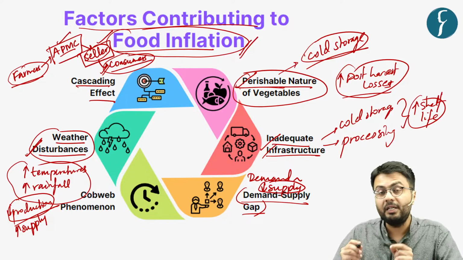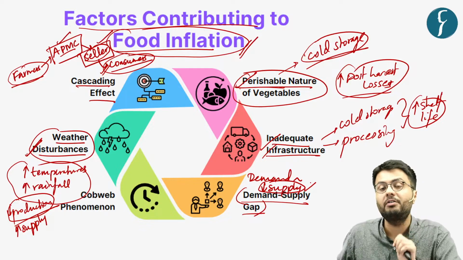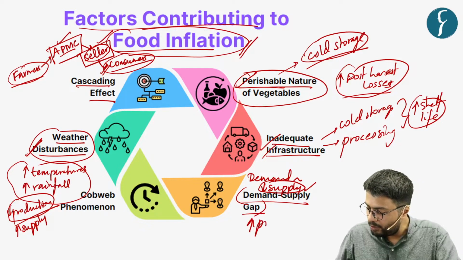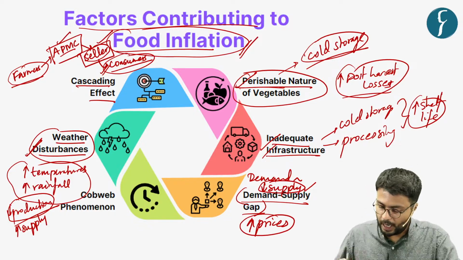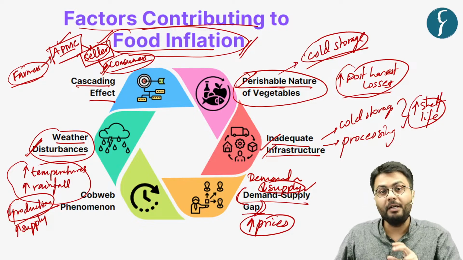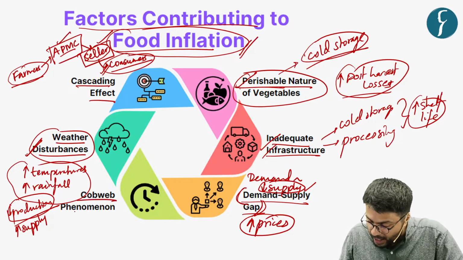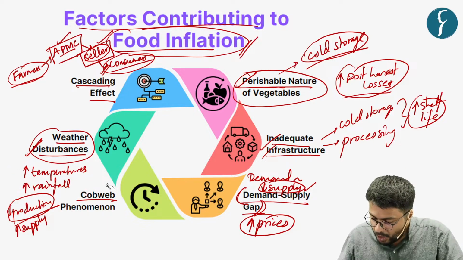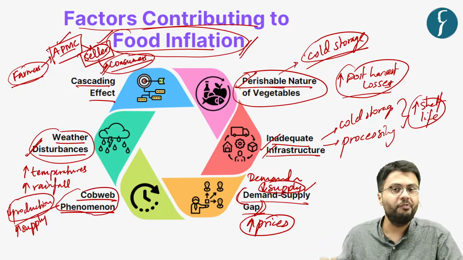So, from basic economics, you understand that whenever the supply of any product reduces, it leads to an increase in the prices of the product. Understood? So, filling this demand supply gap is also a challenging task. You ask why? Because of a term called the cobweb phenomenon. Now, I'll tell you what this cobweb phenomenon is.